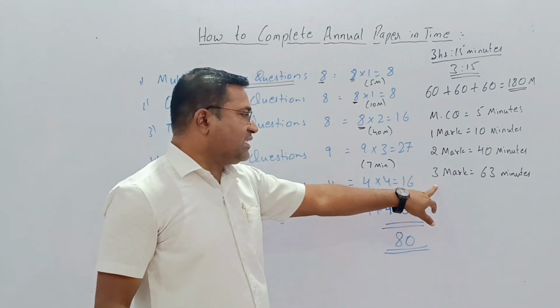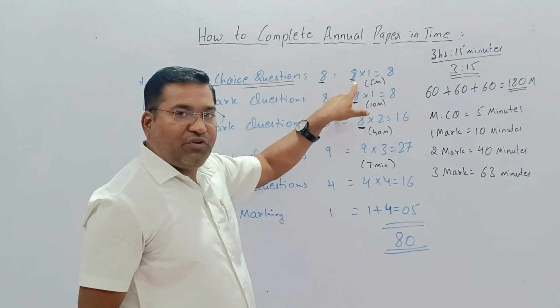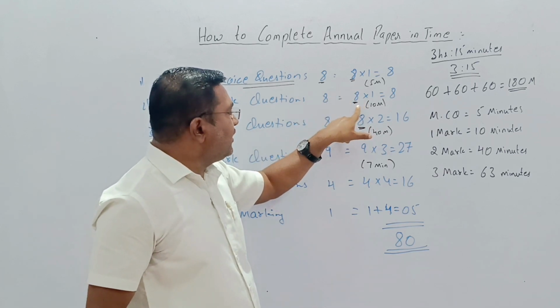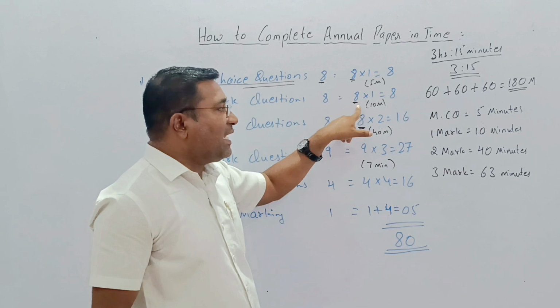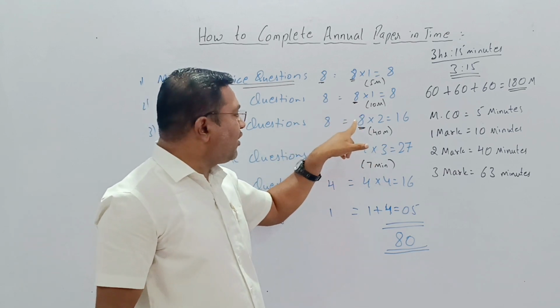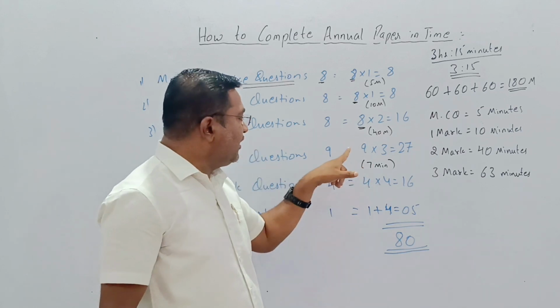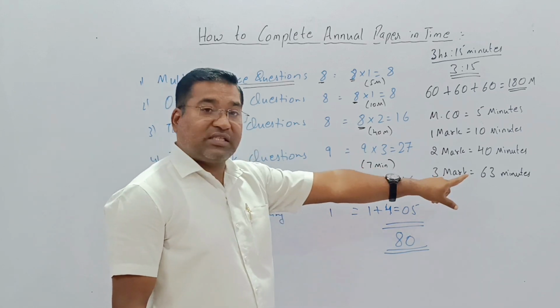Again I repeat: for the MCQs, 5 minutes are given. For the 1 mark questions, 10 minutes. For the 2 marks questions, 40 minutes for the 8 questions. For the 3 marks questions, 7 minutes each question, right? How many minutes? 63 minutes.